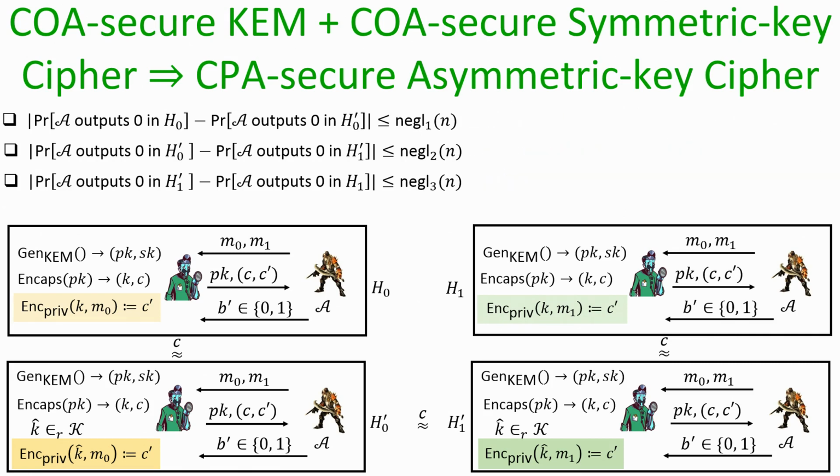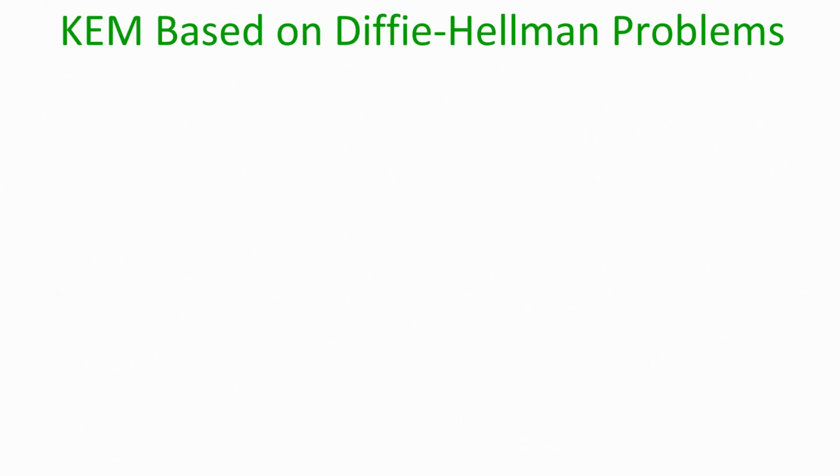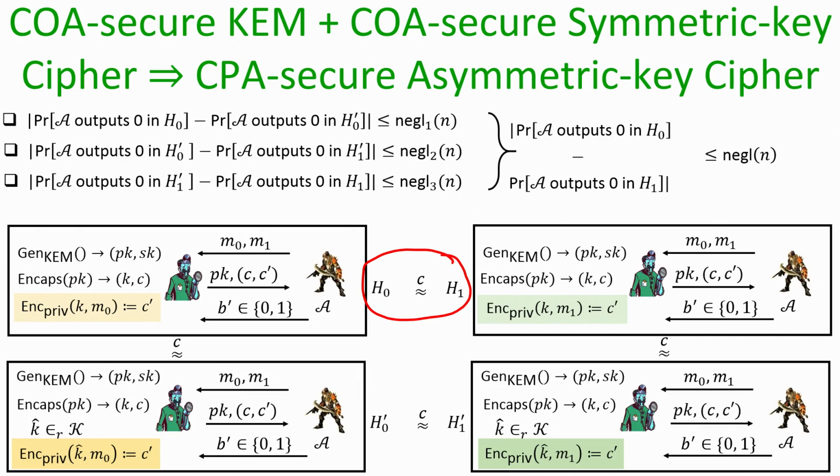Now, by using the triangle inequality and summing these three inequalities, I end up showing that the difference of the adversary's probability of outputting 0 in H0 and H1 is upper bounded by the summation of three negligible probabilities. We know that by the closure properties of negligible functions, the summation of any three negligible functions in the security parameter is also a negligible function, which shows that the experiments H0 and H1 are computationally indistinguishable. This proves that we now have a generic construction of a CPA secure asymmetric key cipher.